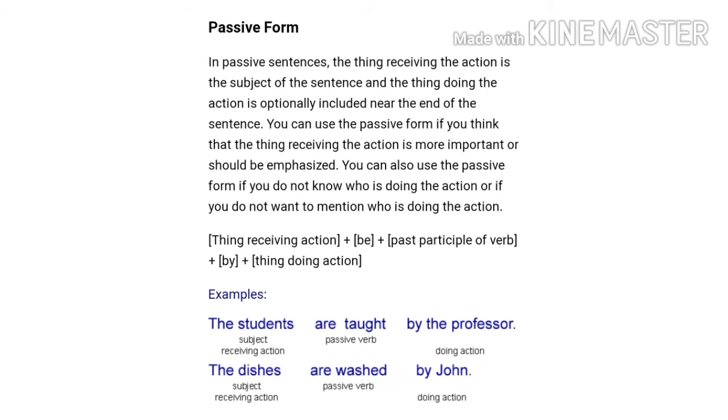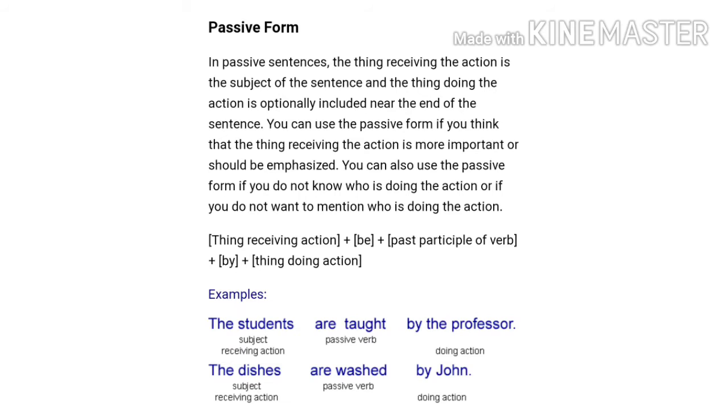Let's see the structure of the sentence in passive form. Thing receiving action plus be plus past participle of verb plus by plus thing doing action. For example, the students are taught by the professor. Here, the student is object and the receiver of the action.